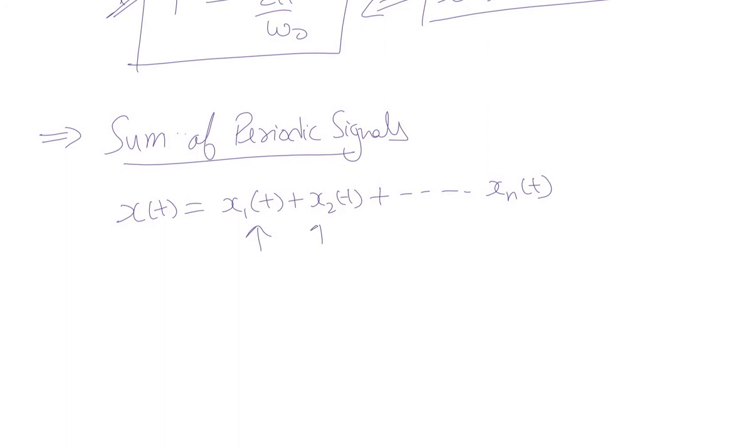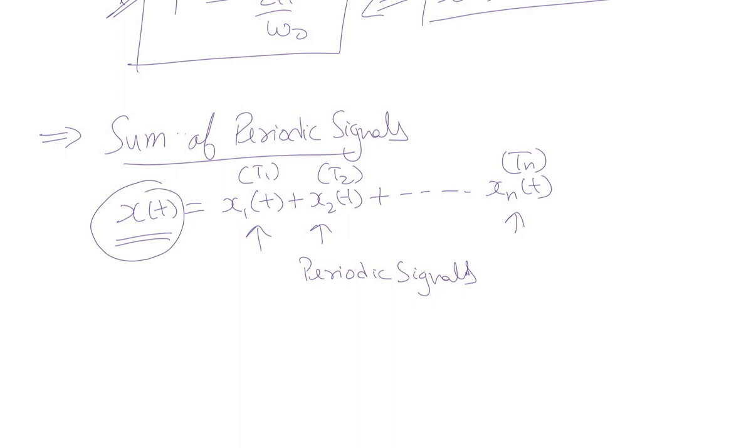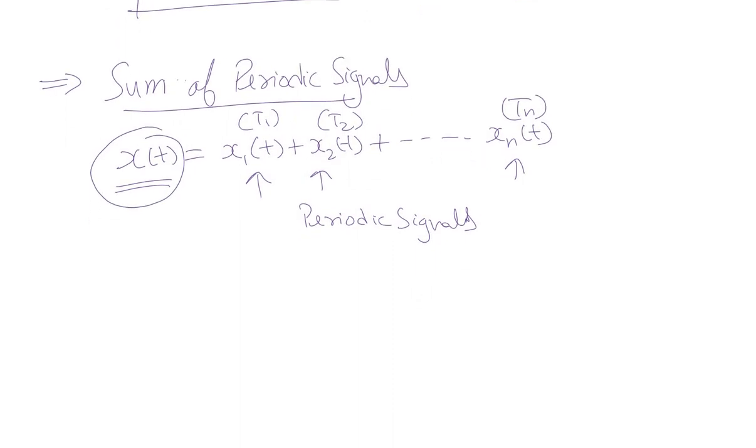All these signals are periodic in nature, with fundamental periods T1, T2, up to Tn. So x of t is a signal which is the sum of n periodic signals. We can say that this x of t will be periodic if and only if the ratio of any two periods is a rational number. So very important result.